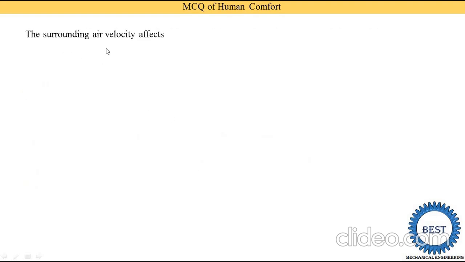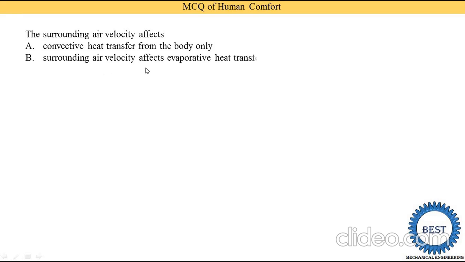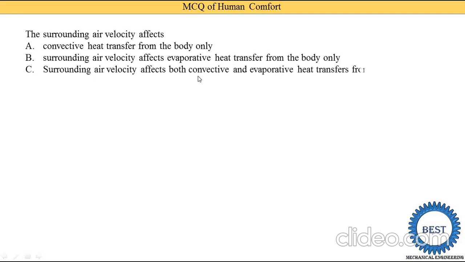Next, does surrounding air velocity affect convective heat transfer from the body only, evaporative heat transfer from the body, both convective and evaporative heat transfer from the body, or none of the above? If surrounding air velocity is increased, then convective heat transfer is also increased and evaporative heat transfer is also increased. So option C is the correct answer.